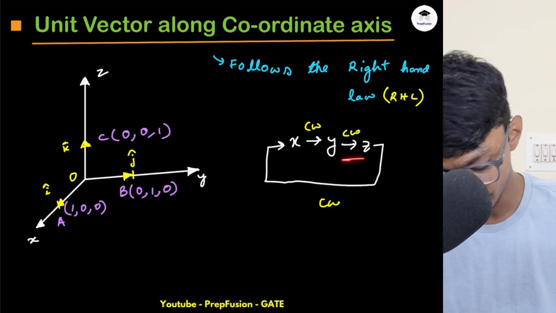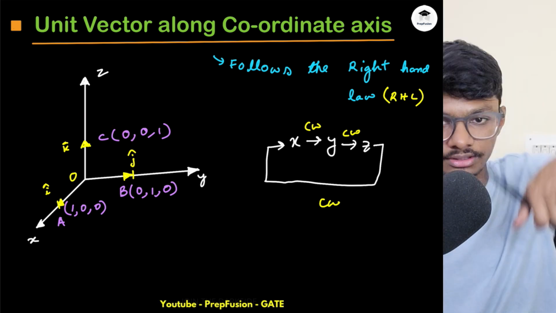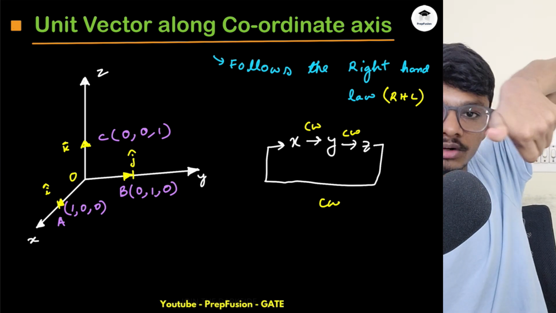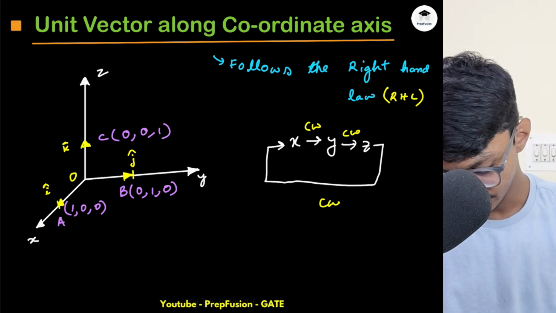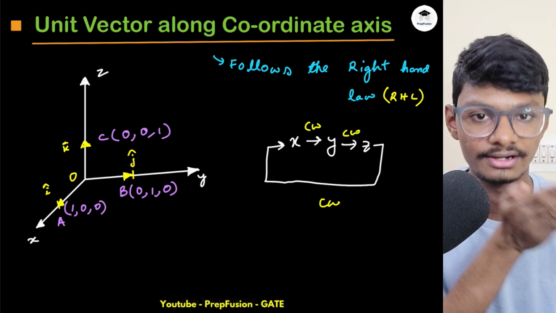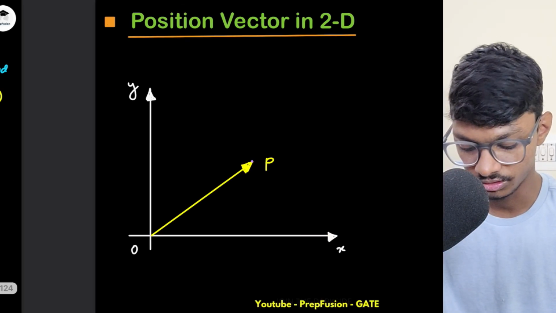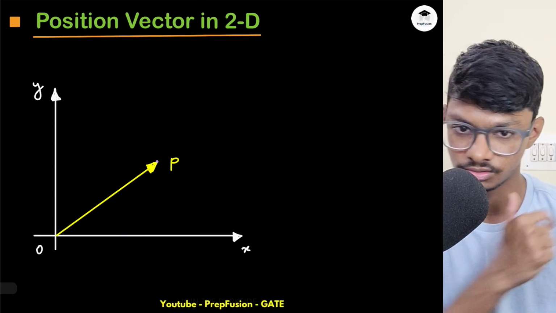So if I move from z to y, it is towards you, right? Moving from z to y towards you. If it is towards you, that means there is a negative x-axis. So we will get the x-axis but in the negative direction. That thing you have to follow. It follows the right hand law. We'll do more of this in the cross product topic, so there we'll understand.